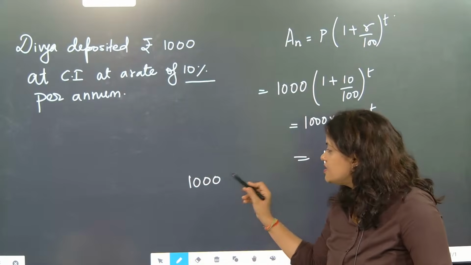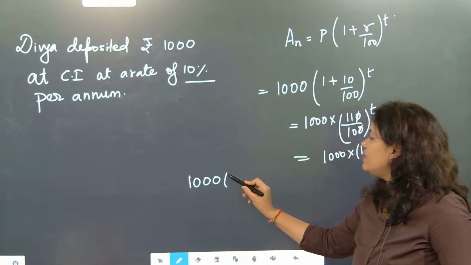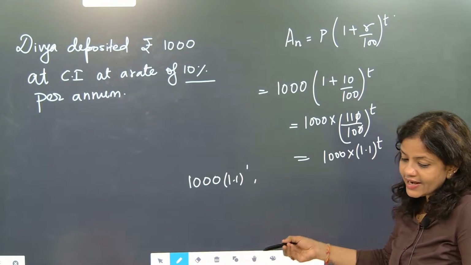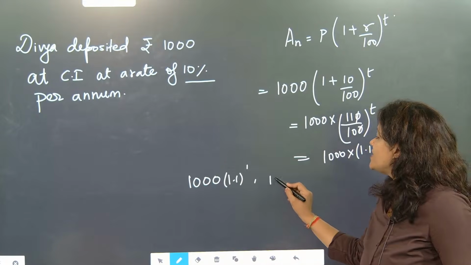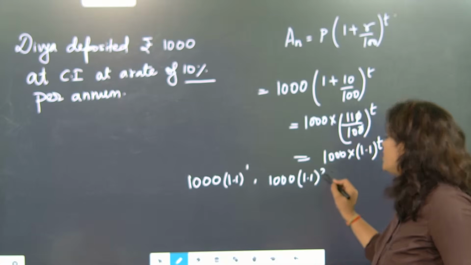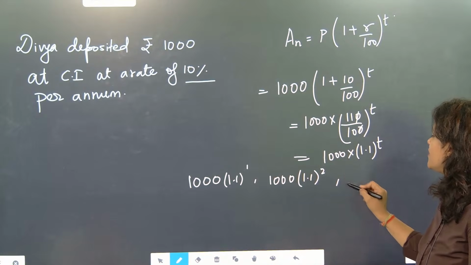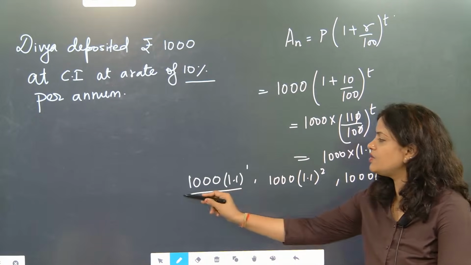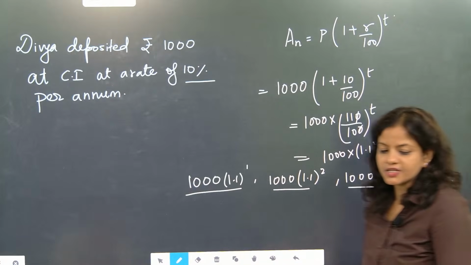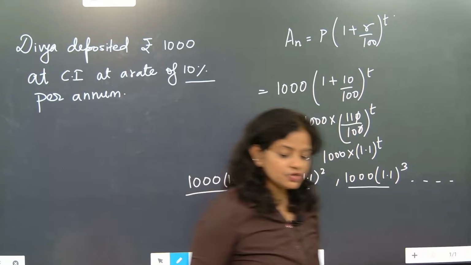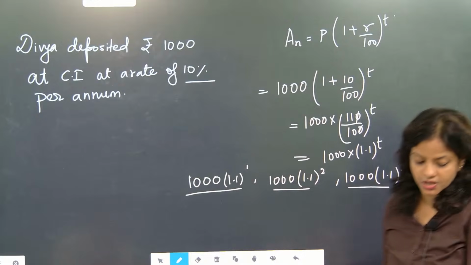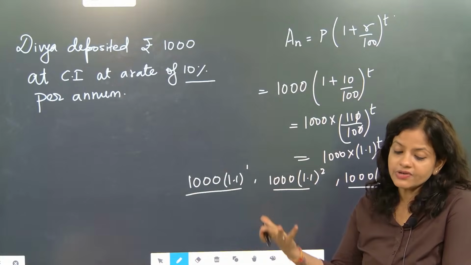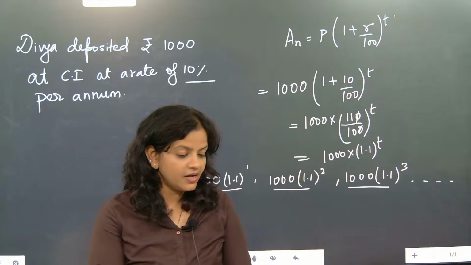Now first year, what amount are you going to expect from your friend? 1000 multiplied by 1.1 to the power 1. Second year, understood? Here second year, how much will it become? 1.1 to the power 2. Next year it will become 1.1 to the power 3 and so on. So is it going to make an AP? No. GP is possible, but AP is not possible. So compound interest questions will not form an AP. That's it. Got it? Till here it is clear now.